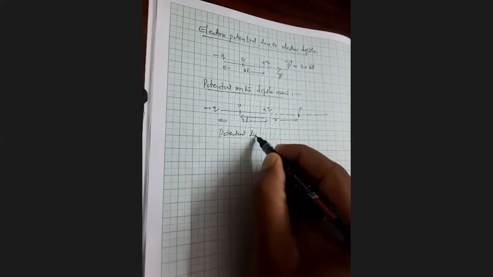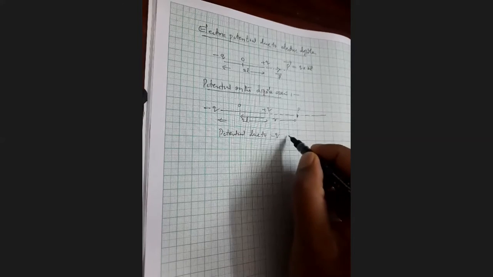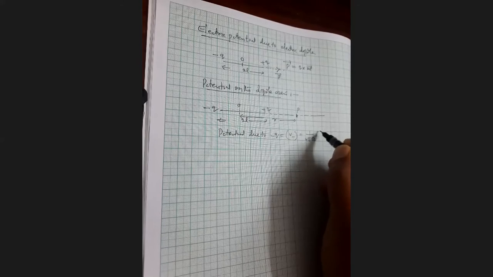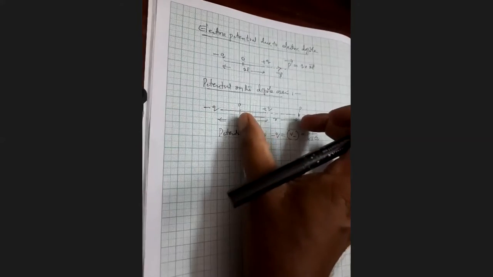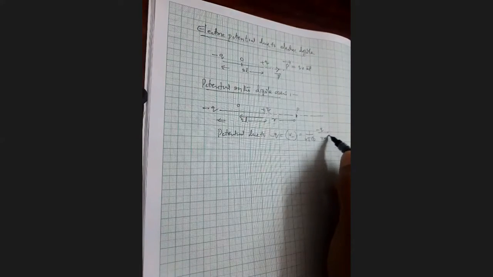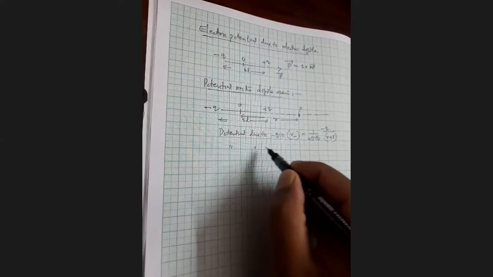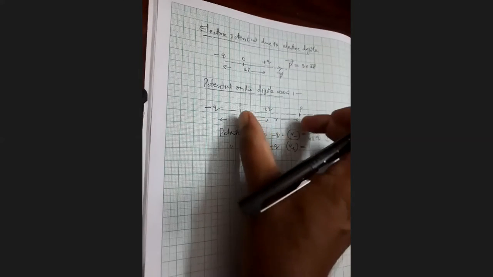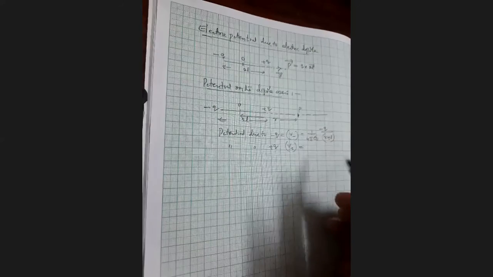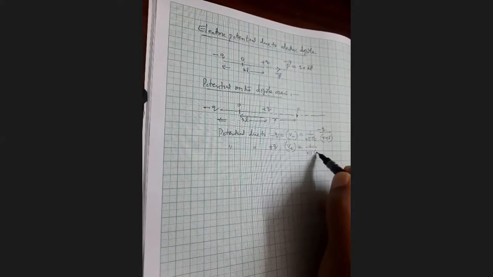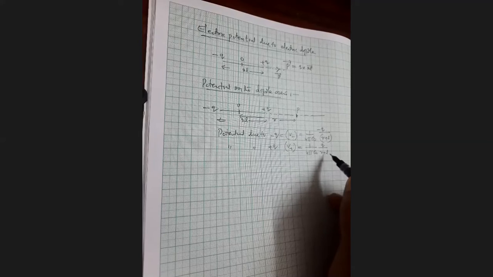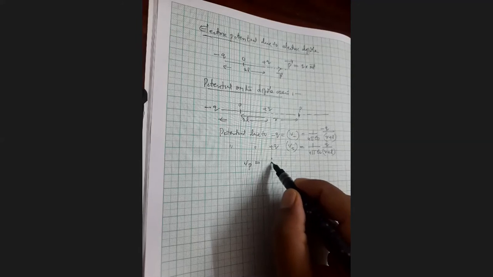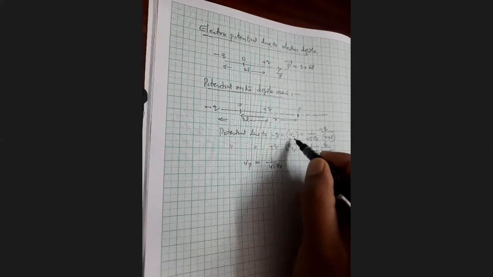Potential due to minus q at point P is given by V minus equals 1 by 4 pi epsilon naught, minus q by r plus L. Potential due to plus q is V plus equals 1 by 4 pi epsilon naught, q by r minus L. The net potential at point P, Vp, is 1 by 4 pi epsilon naught times V minus plus V plus.